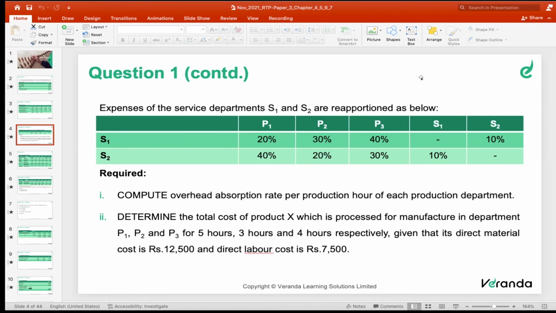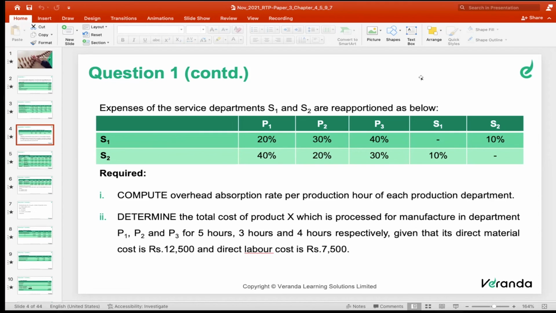Understood? Which technique do you want? Is any specific information given? No, sir. Nothing is specifically given. Check it. Okay. They have not given which technique you have to adopt. So the problem itself is silent, right? Neither method nor technique is given, so we have to identify. Which technique do you want? Simultaneous equation. So we have to solve the problem by way of simultaneous equation. Clear? Any technique you know, you can apply. Here we solve the problem by way of simultaneous equation.